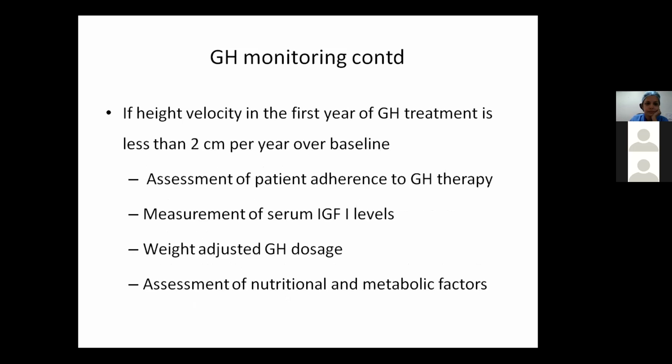Now, if the height velocity in the first year is less than 2 centimeters per year over baseline, then we say that growth hormone failure is seen. Then we would like to assess the patient's adherence to the growth hormone therapy, measure the serum IGF-1 levels, and check the weight-adjusted GH doses, whether they are adequate or not.